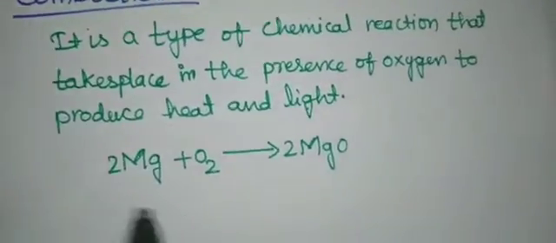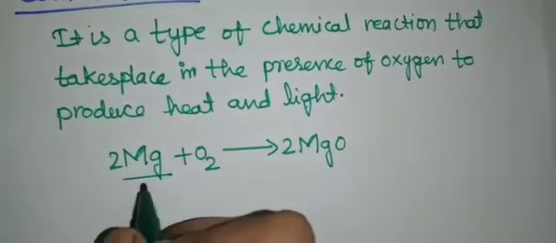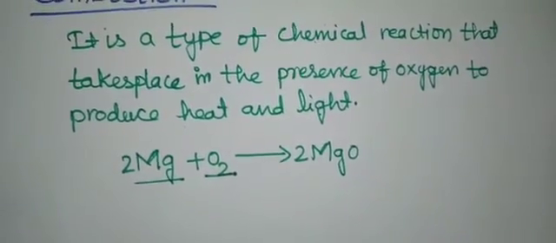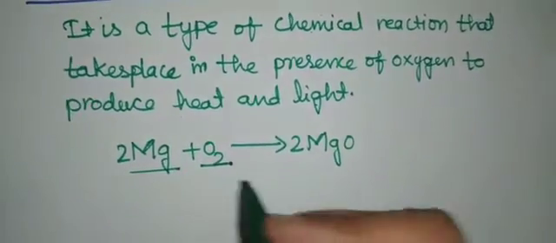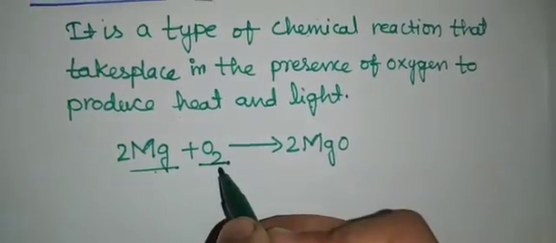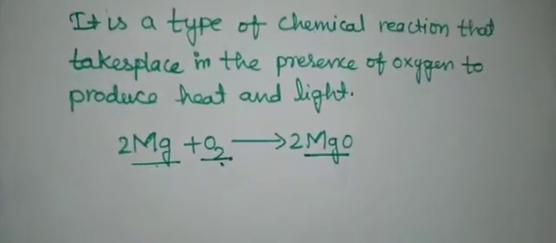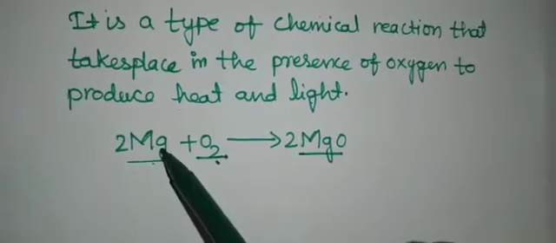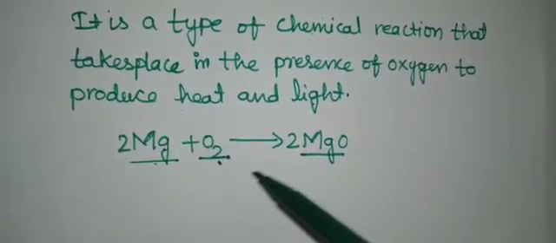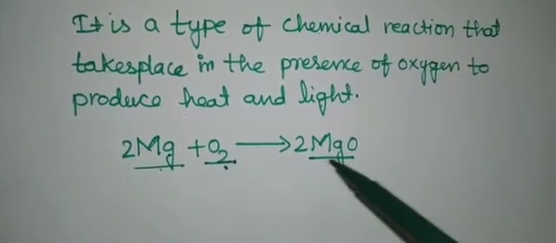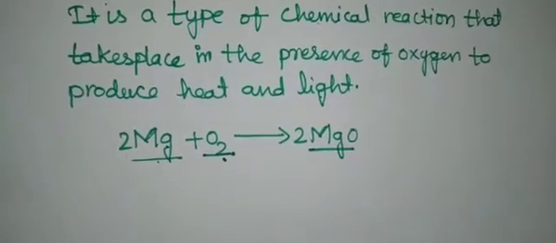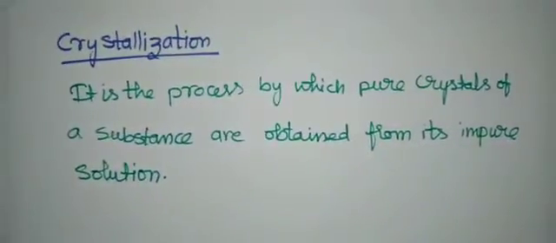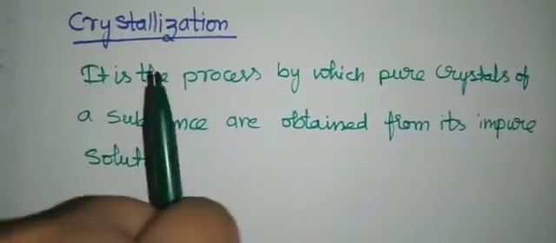For example, take a magnesium ribbon. If you want to burn it, burning means you know that oxygen is present in the atmosphere, right? So here magnesium combines with the oxygen, it will produce magnesium oxide, that is MgO. This is 2 molecules of Mg and 2 molecules of oxygen. It will give rise to 2 MgO, magnesium oxide. This is combustion.